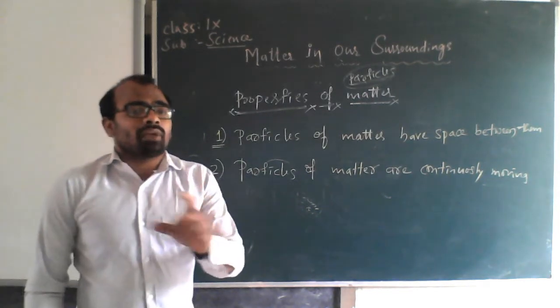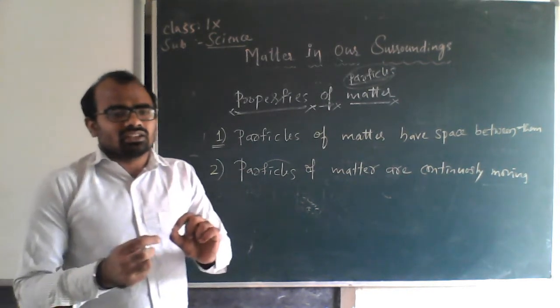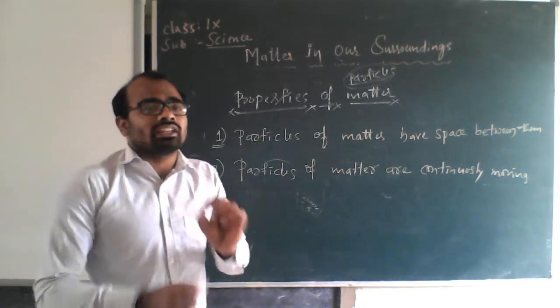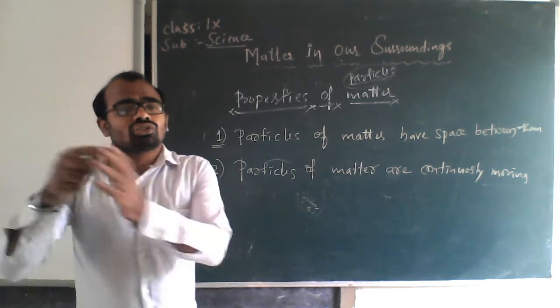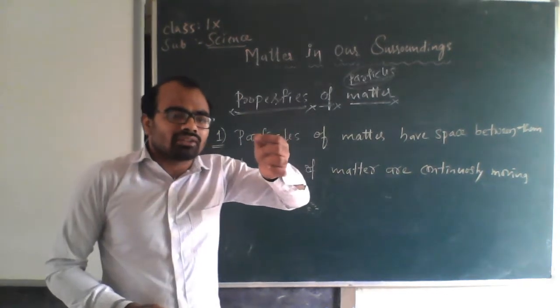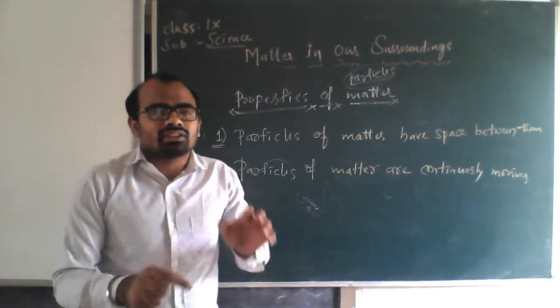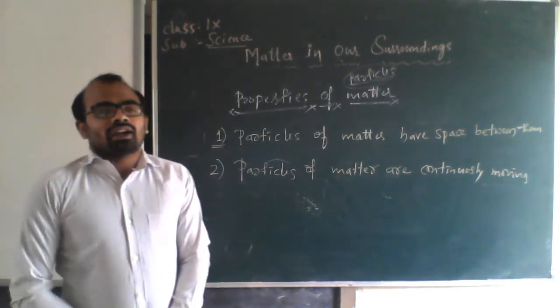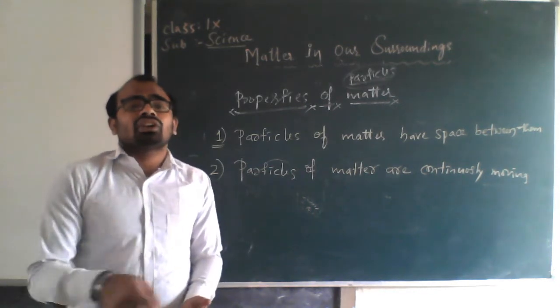That indicates that particles of matter are continuously moving, because when the temperature is rising, the velocity of the particles of matter increases. After that, it goes on losing the temperature, and again the particles' velocity decreases. There is always either an increase or decrease in the velocity of the particles of matter. This indicates that particles of matter are continuously moving.